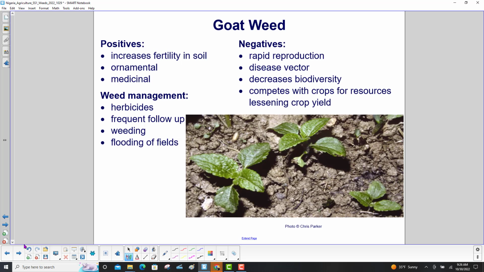There are positives. It increases the fertility in soil, it is ornamental, and it's medicinal. Negatives: rapid reproduction. It's a disease vector. It decreases biodiversity, and it competes with crops for resources, lessening crop yield. Weed management, herbicides, frequent follow-up, weeding, and flooding of fields.